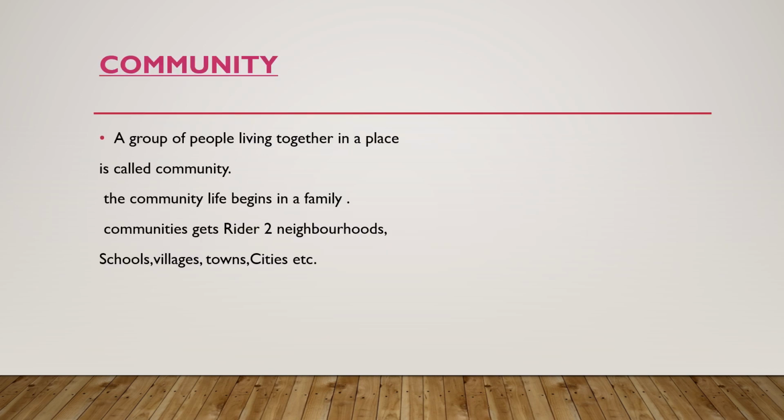So what is a community? A group of people living together in a place is called a community. The community life begins in a family. Communities get wider to neighborhoods, schools, villages, towns, cities, etc. The earliest community life begins in a family. The community gets wider, then it includes a neighborhood, then it became schools, then a larger community, a village, then towns, then cities, etc.